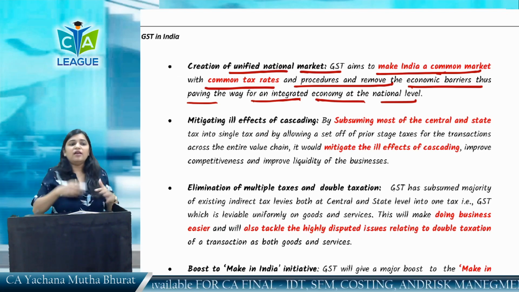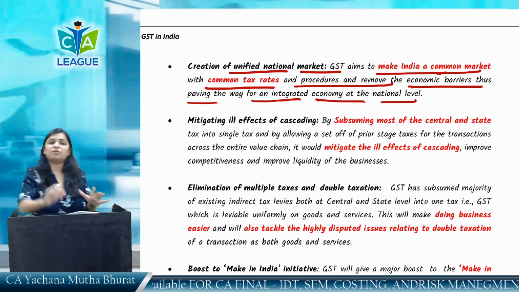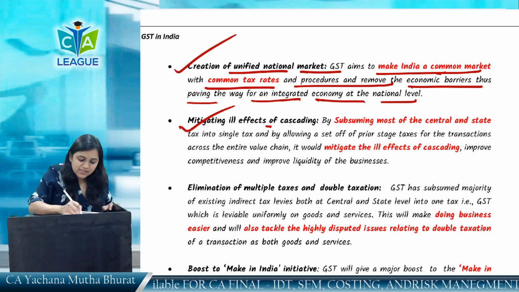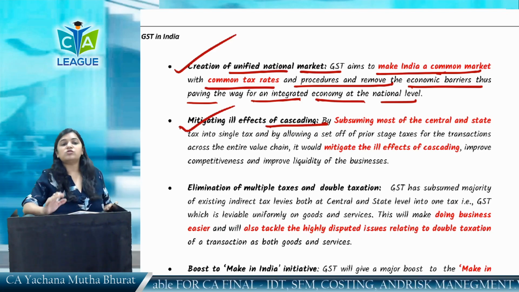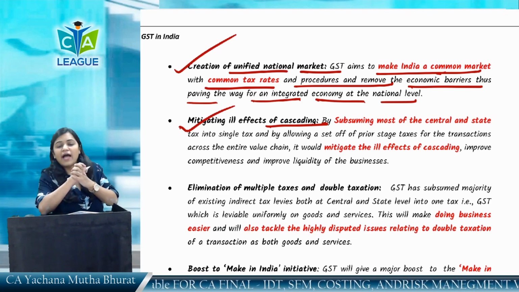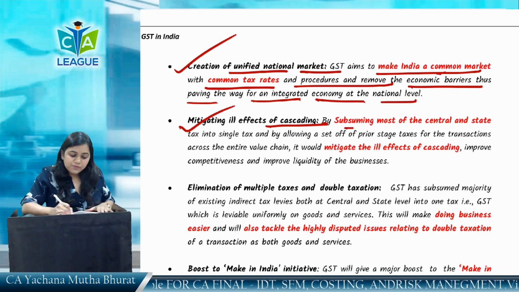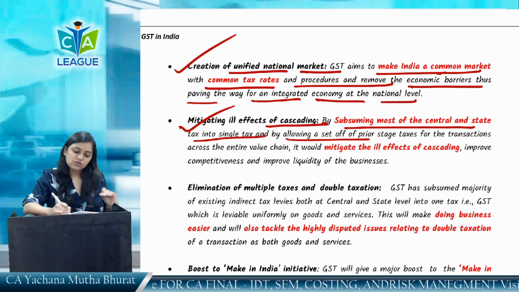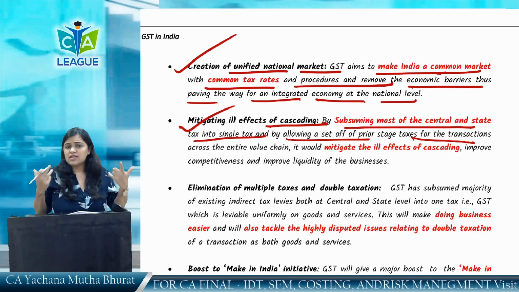So, to make India a common market with a common tax rate, creation of a unified national market, it's correct. Then mitigating ill effects of cascading, as we have studied, there was a cascading effect earlier. Most of the central and state levies have been subsumed, substituting most of the central and state taxes into a single rate by allowing set off of prior stage taxes, as we have seen. Now I am providing GST consultancy service.